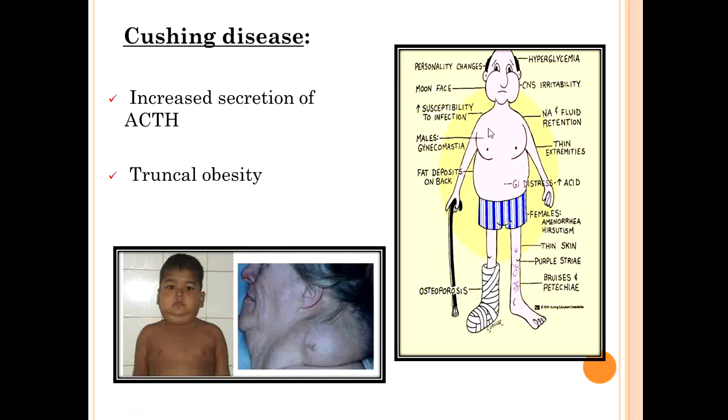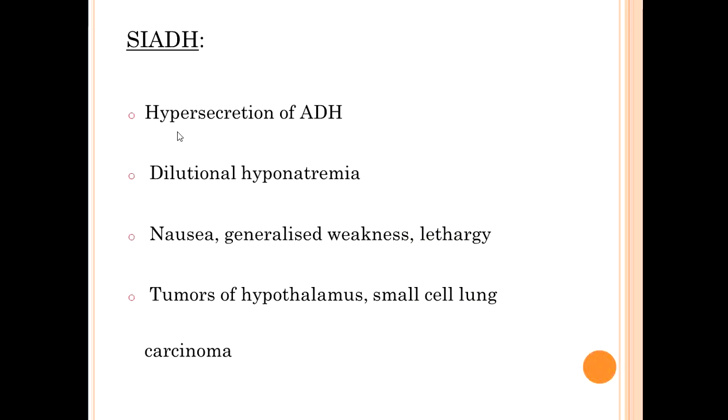In males there can be gynecomastia, the extremities will be thin, then there will be fat deposition, there can be osteoporosis, and females will have amenorrhea, hirsutism. So these are features of Cushing's disease. Remember, Cushing's disease is due to increased secretion of ACTH, that is adrenocorticotropic hormone.